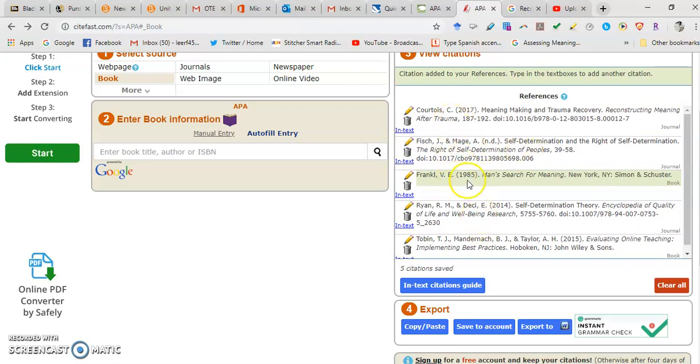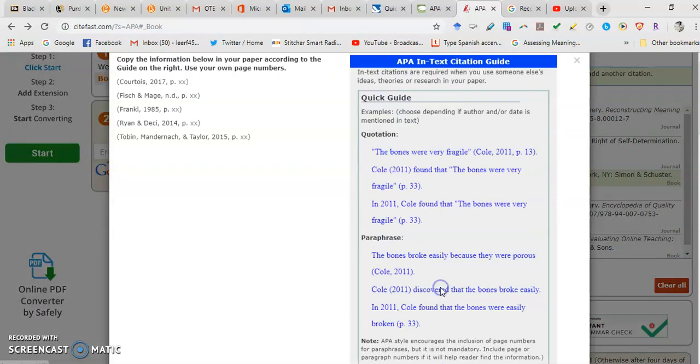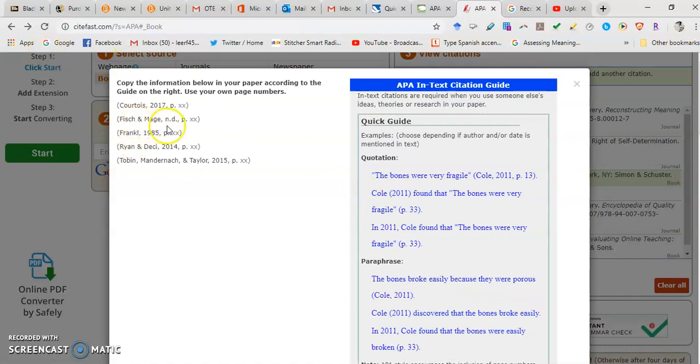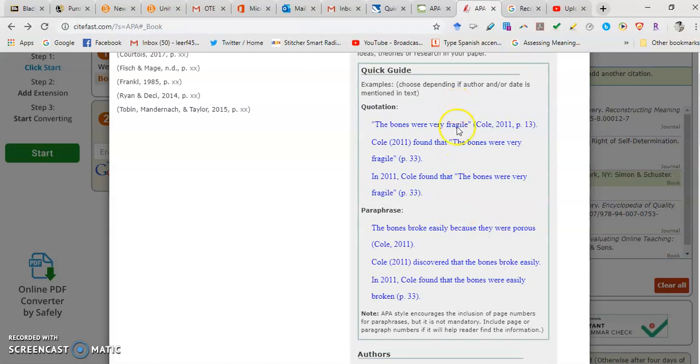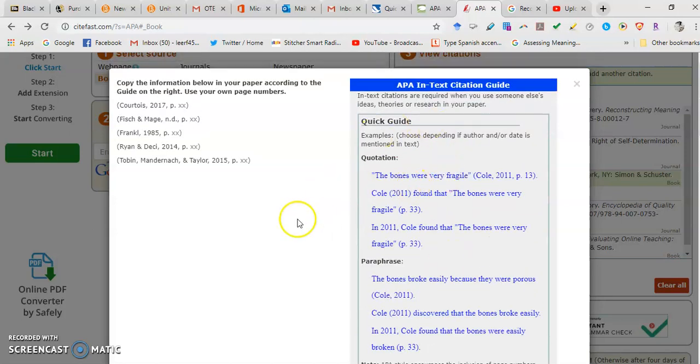Also, if you want to know how to cite, let's say this one right here, the right of self-determination, in text, if you click right here on Text Citation Guide, it'll actually show you exactly how to cite it. They'll even set it up where if you're quoting directly from that source, you just need to add the page number. I know you're thinking, wow, that's pretty cool. And note, they even have a little guide on the side to help you along if you want to include different ways of citing it.